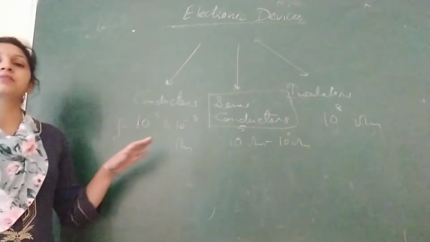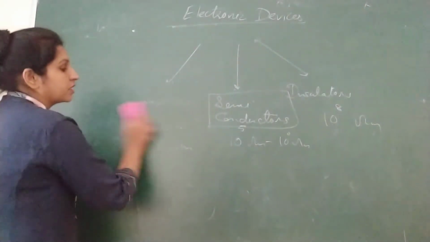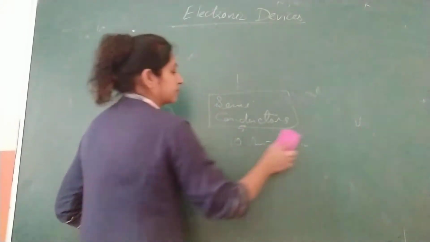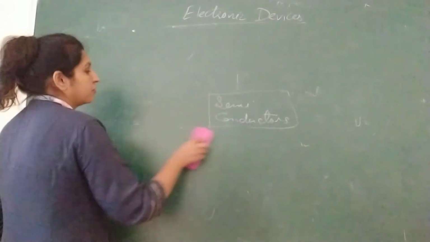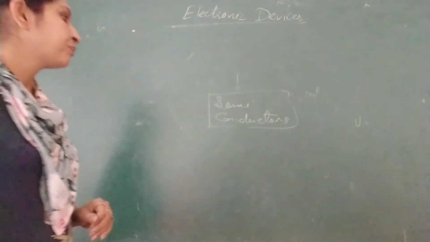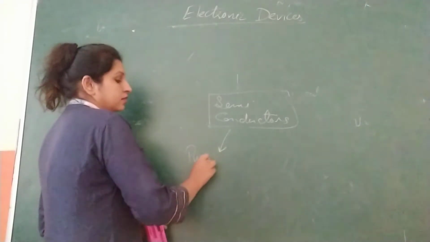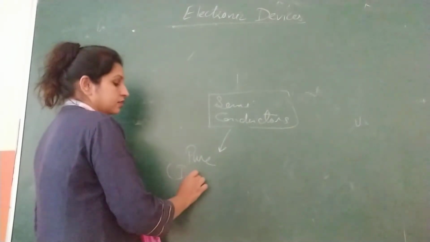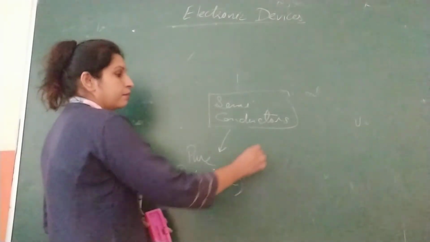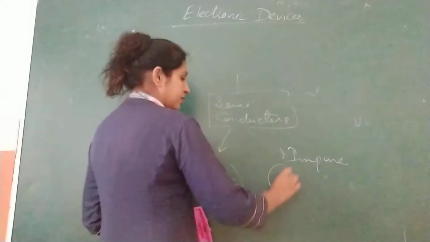What all different types of semiconductors are there? Actually there are mainly two types of semiconductors, intrinsic and extrinsic. In other words we can call them pure, that is intrinsic, or impure, that is extrinsic semiconductors.